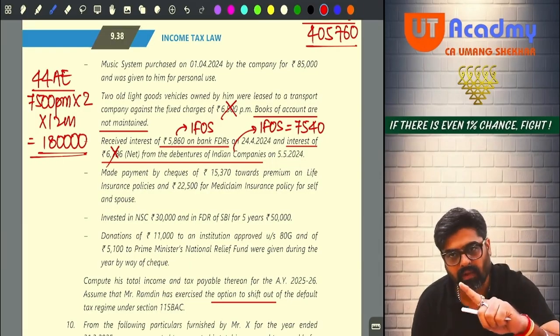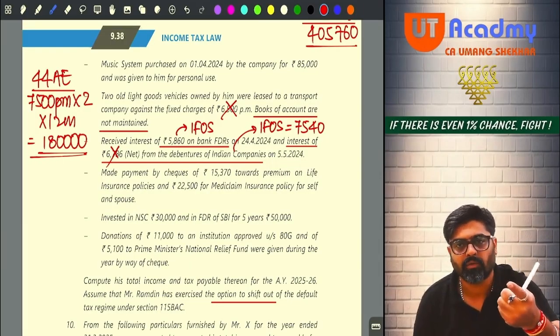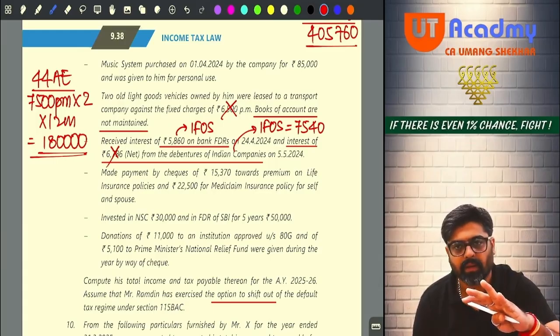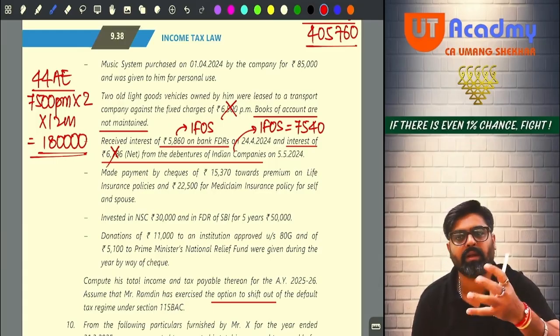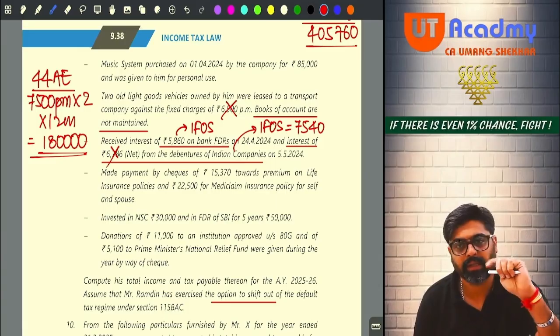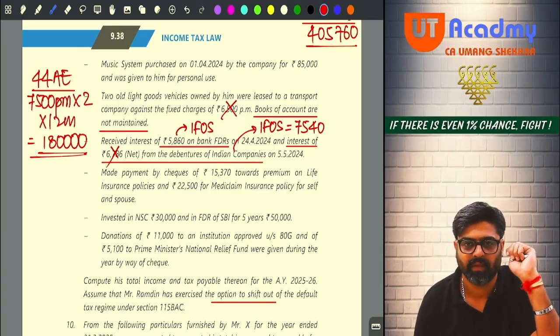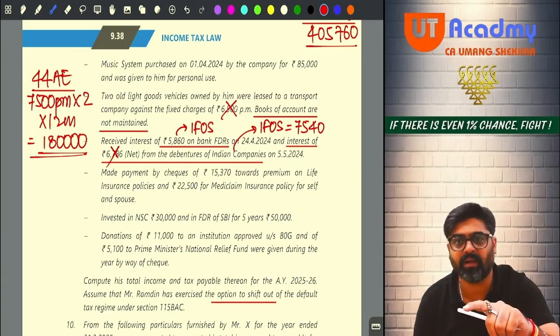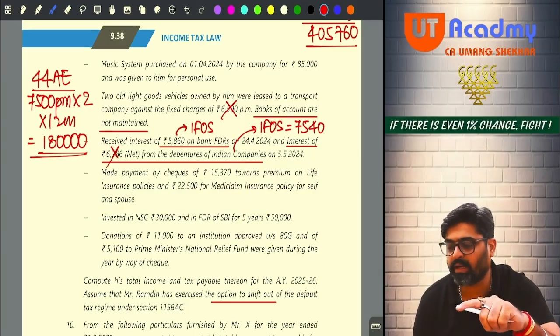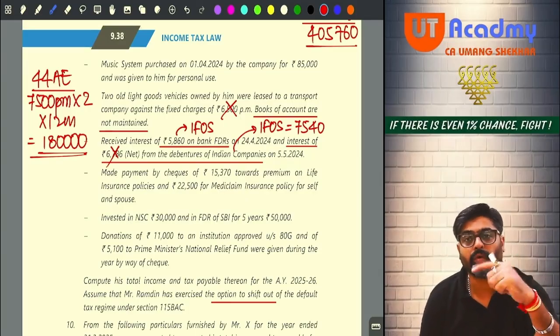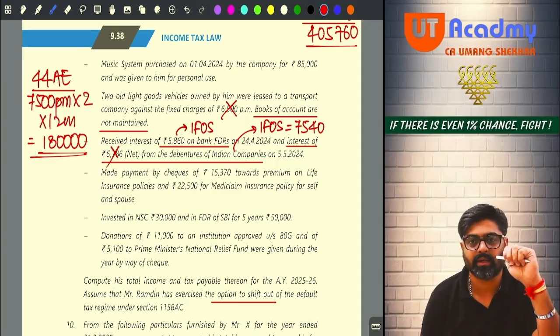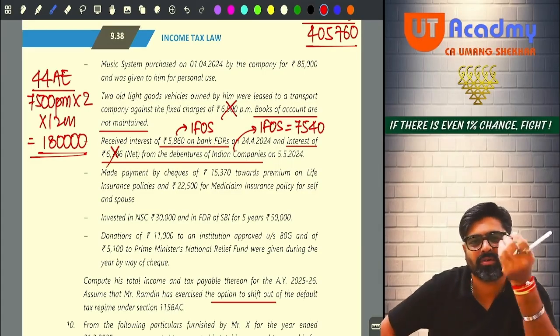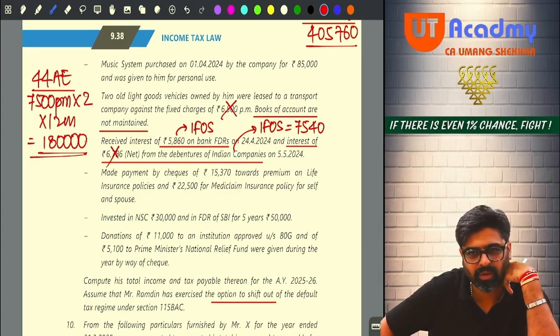Okay. Whenever you get FD interest now from any bank, if the interest for the full year is more than 40, then only the TDS is deducted. And if you are a senior citizen getting FD interest, then only if the FD interest is more than 50, will the TDS be deducted. Now just to see how much gross interest you are getting. Is it more than 40?